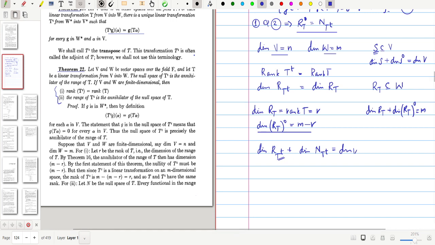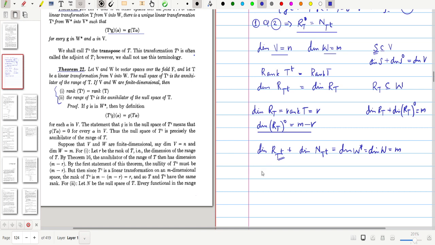The dimension of the domain of T transpose is the same as the dimension of W star, that is the same as the dimension of W, that is equal to M. Okay, so from this you can write the dimension of the range of T transpose plus the dimension of the null